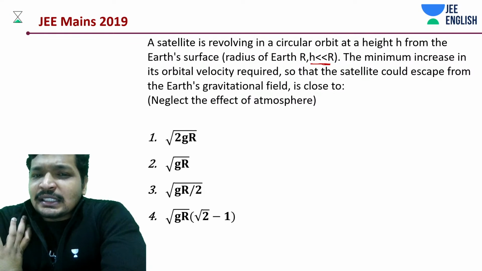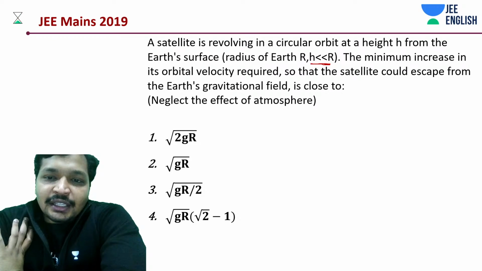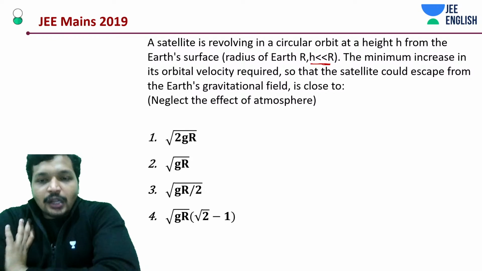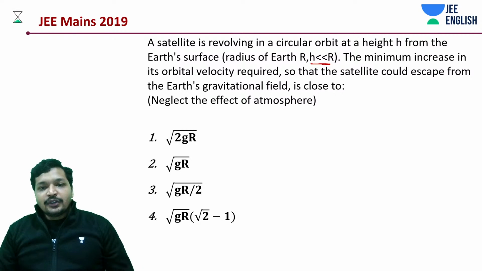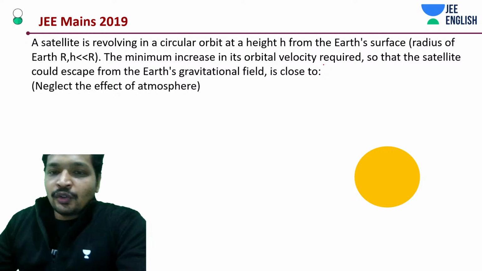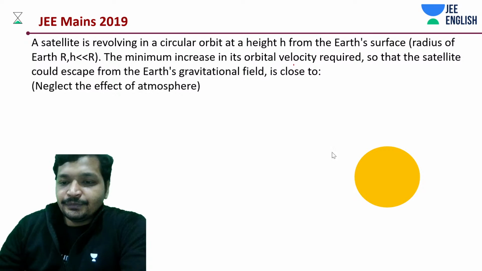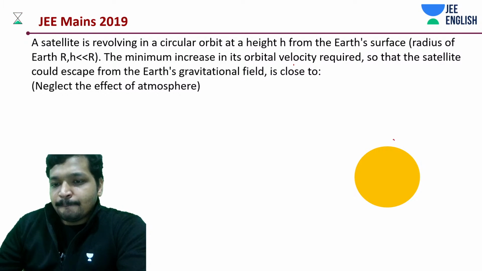The minimum increase in its orbital velocity required so that the satellite could escape from the gravitational field is closed. One thing you should be knowing is it should be root 2 from that height. So first of all, let's do a thing.